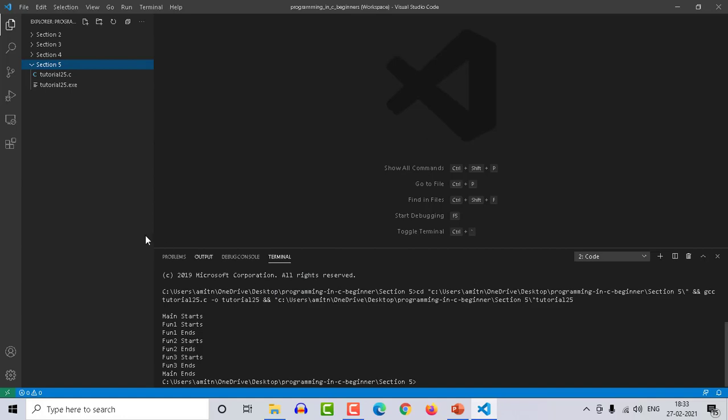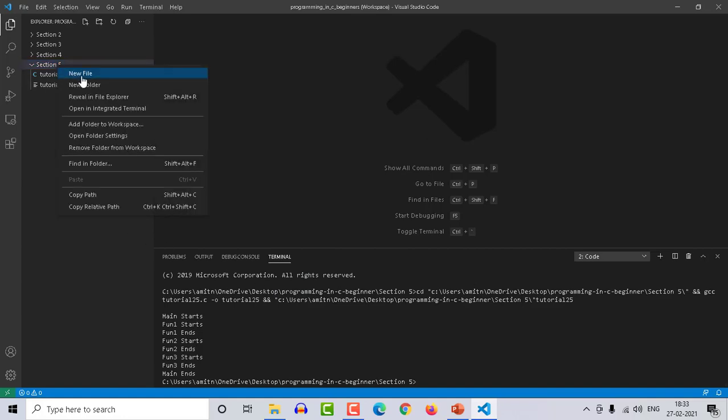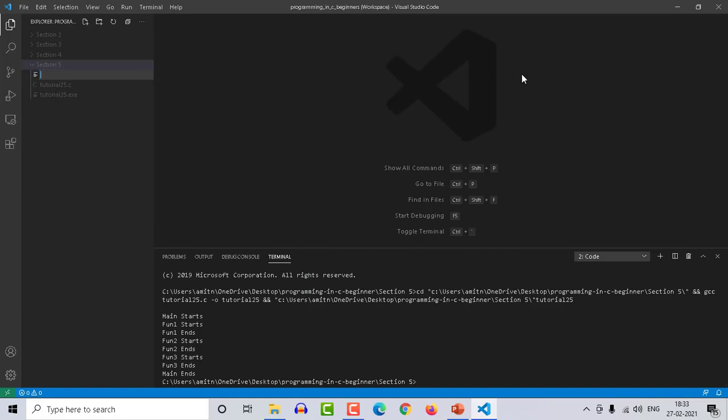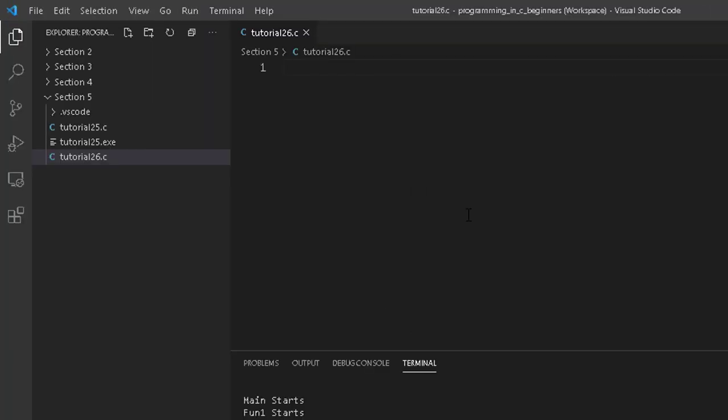So here we are in our Visual Studio Code and I'm creating a new file, tutorial26.c. In this file, I am going to explain parameters. I know that functions have not been discussed yet, but that's something we are going to discuss in upcoming tutorials. Right now, our main focus is to understand what parameters are and how we pass values to these parameters. So let me show you that.